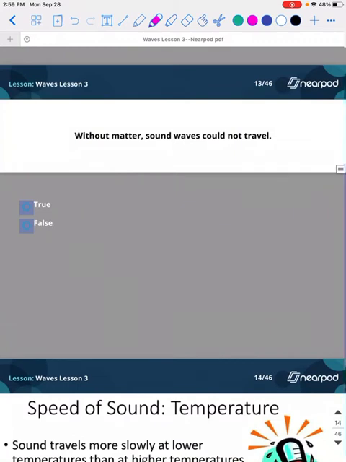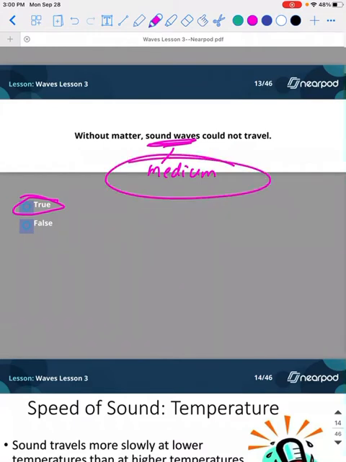Without matter, sound waves could not travel. That is true. Remember, sound waves need a medium. They absolutely need it. This is why we put so much emphasis on particles and how far apart or close they are, because sound waves absolutely need those particles.